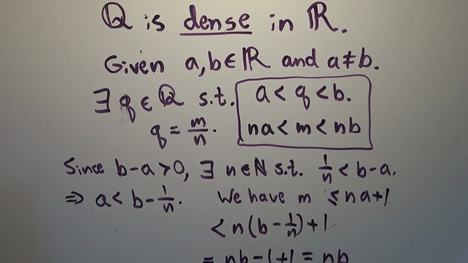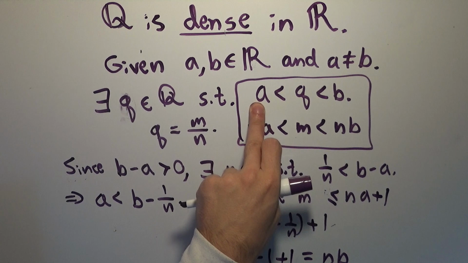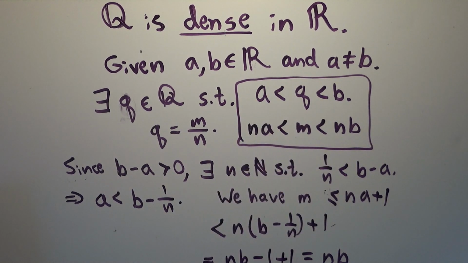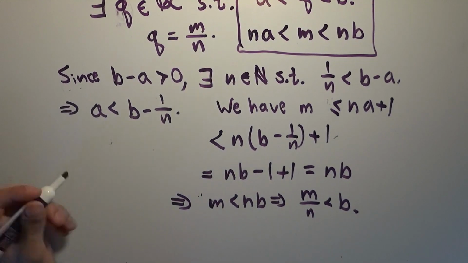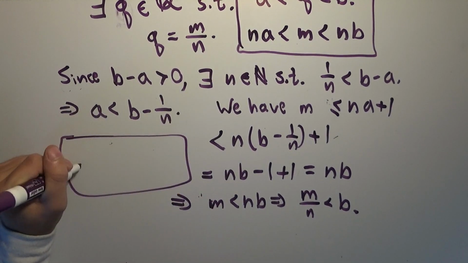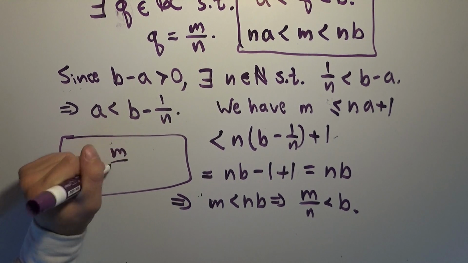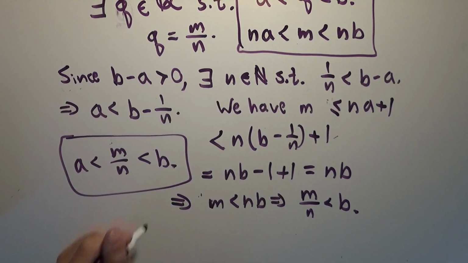So we have now shown that our original real number a is less than some rational number, and we showed that our original upper bound b is greater than that same rational number, which means that no matter which two real numbers you pick, a and b, you can always, always, always find a rational number between those two numbers. Very cool. So the rational numbers are dense in R.